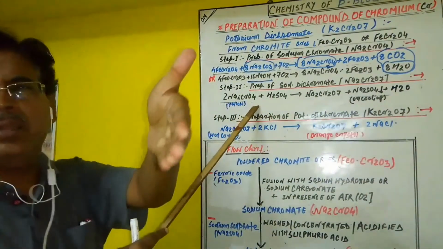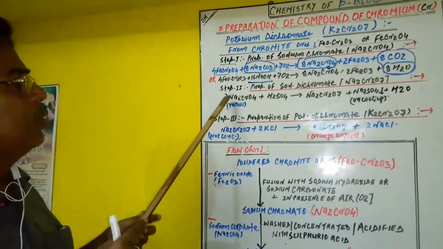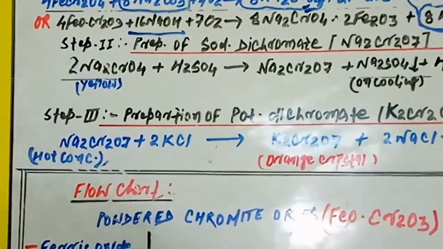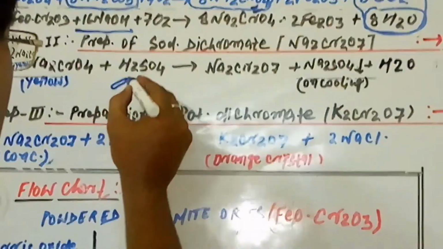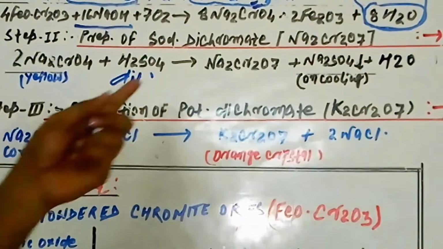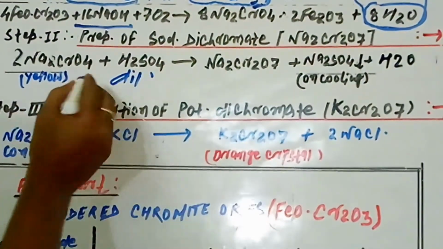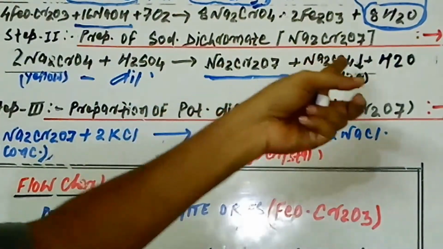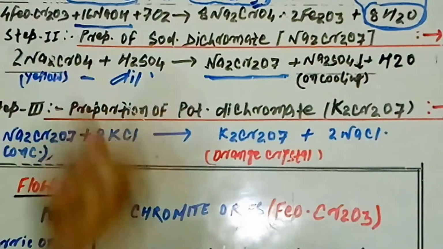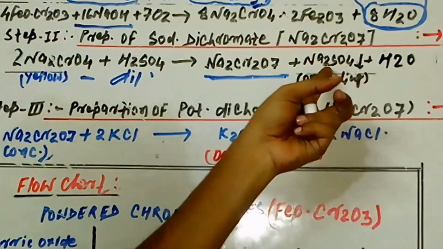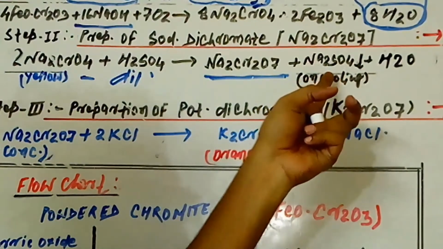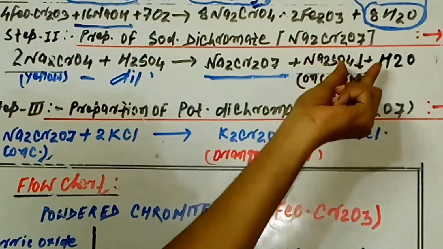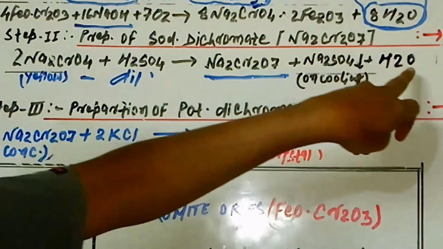A very simple reaction takes place here. 2 Na2CrO4, yellow in color, is treated with dilute sulfuric acid, and it is acidified. This is converted into Na2Cr2O7, which is orange in color, and sodium sulfate. As mentioned in the flow chart, sodium sulfate is obtained as a byproduct, which is less soluble in water, so on cooling it can be crystallized as Na2SO4·10H2O.